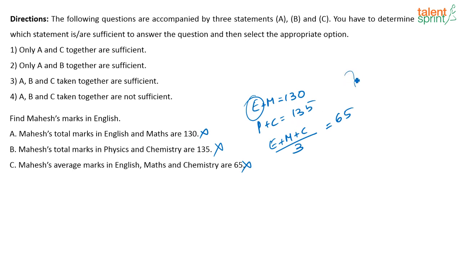If I combine these statements also, the maximum that I can find out is, I know E plus M is 130, I can substitute that here, find out what is C. Even if I am finding out what is C, then if I put it here, I can find out what is P. But still, I cannot find out what is E explicitly, or the marks of English, even after combining all the 3 statements together. So what will be the answer? A, B and C taken together are not sufficient to answer the question. So the correct answer option will be option 4.